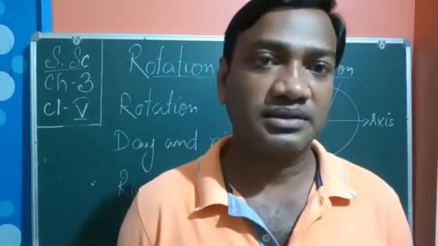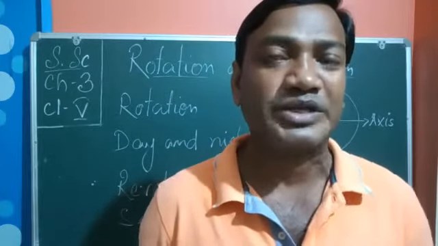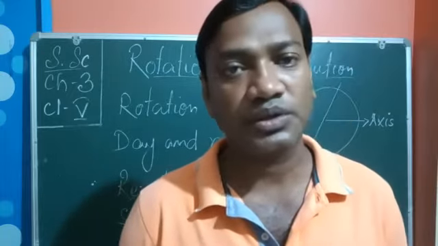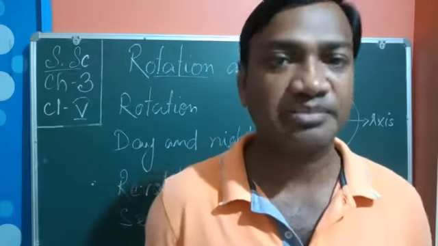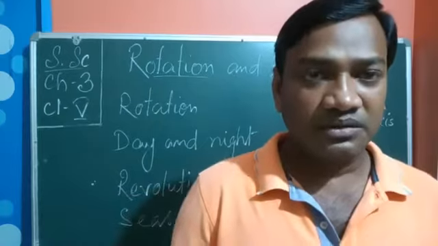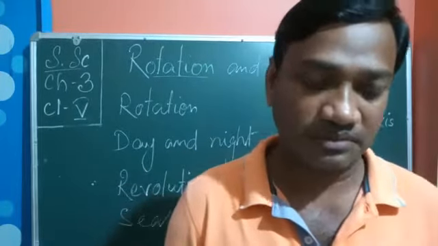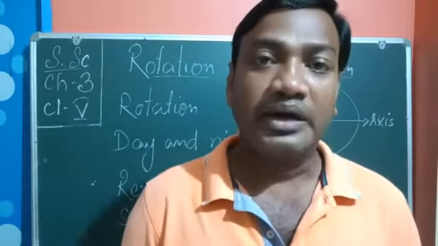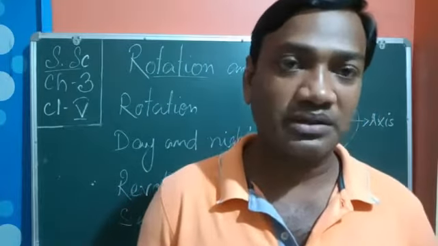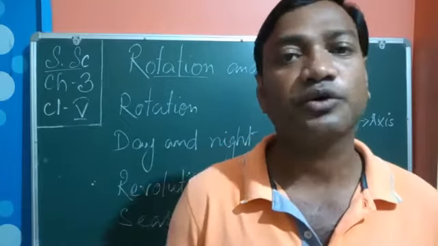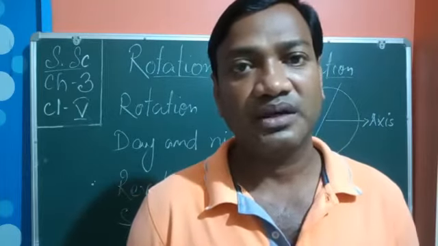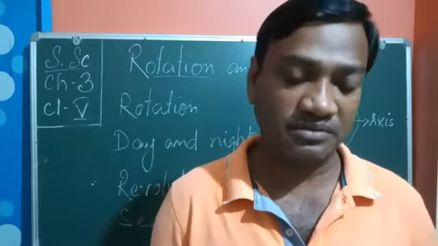But before that, there is one story in your book, so I will explain it. In that story it is given that a Polish astronomer, his name is Nicolaus Copernicus, and he is very famous.